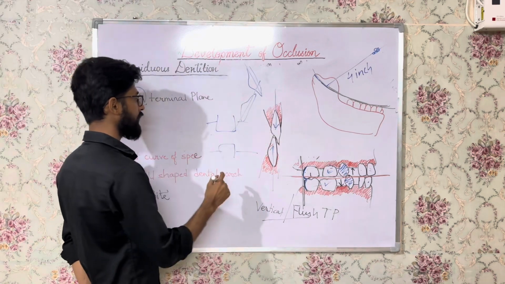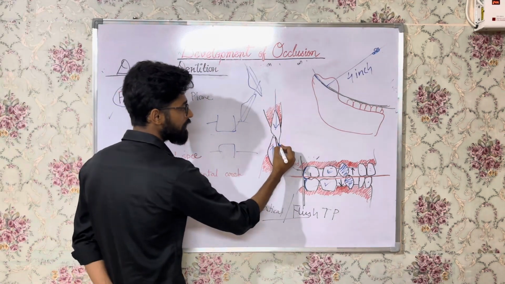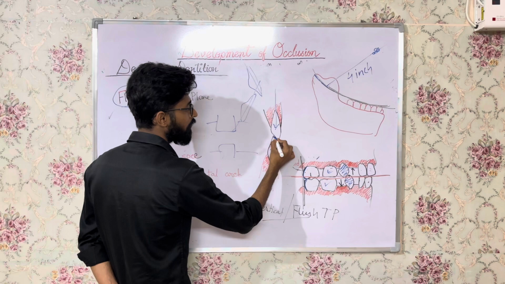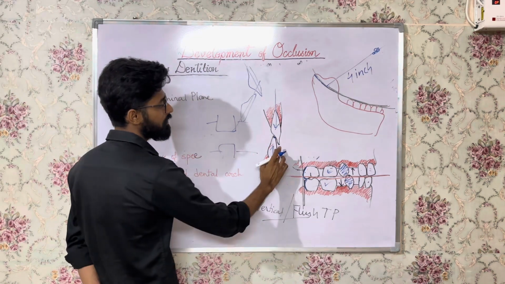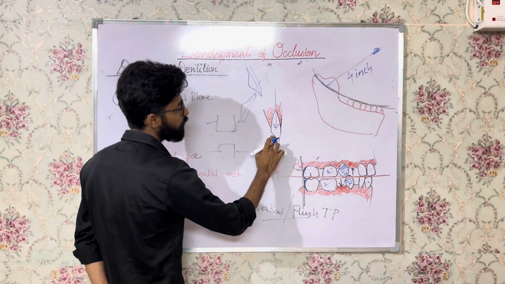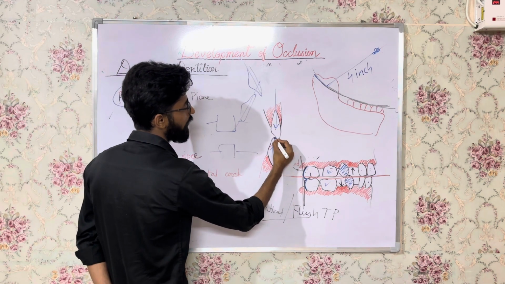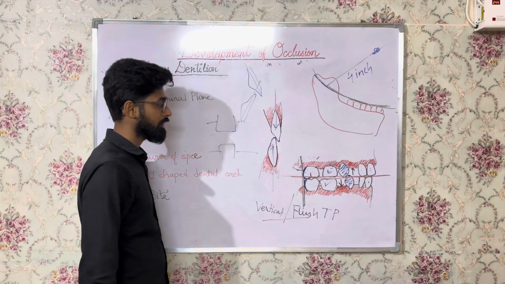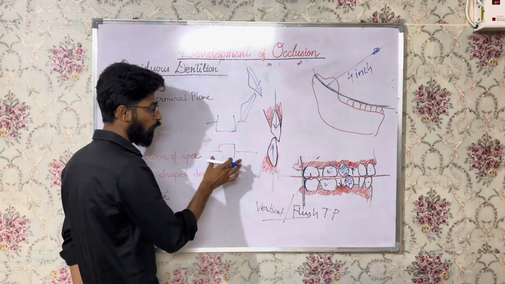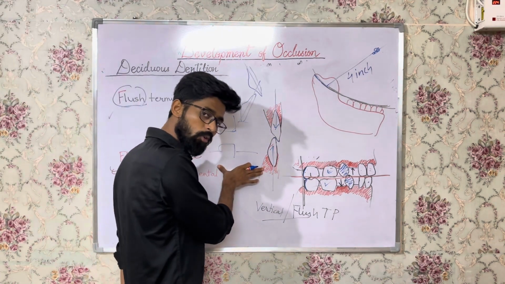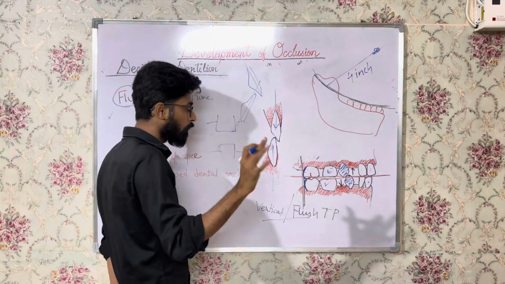How? In three cases the deep bite is relieved. One is the attrition of the incisors. Attrition means wearing off the incisor portions, right? It was much more deep earlier, now it is like this. So deep bite is reduced with the attrition of incisors. Second is the forward placement, or rather forward growth, of the mandible.